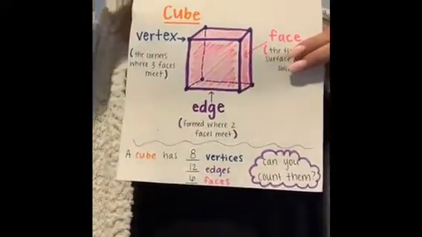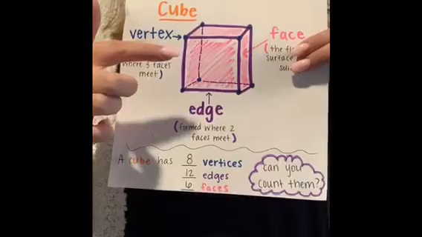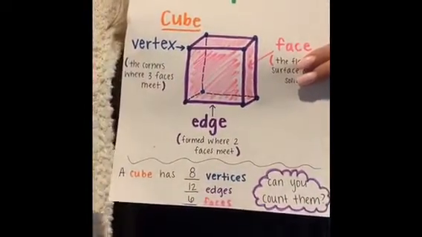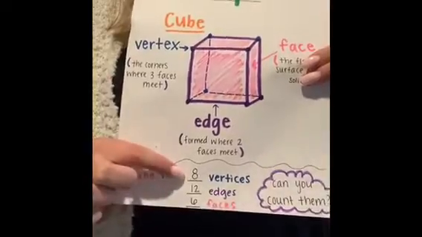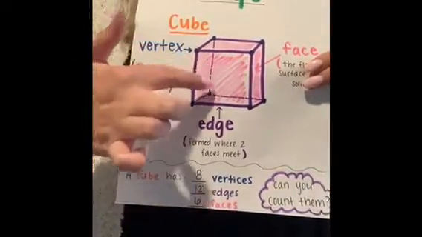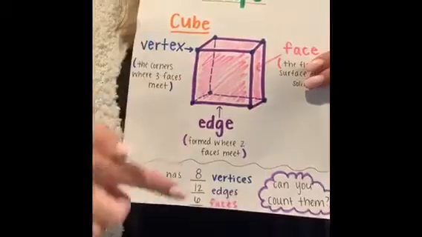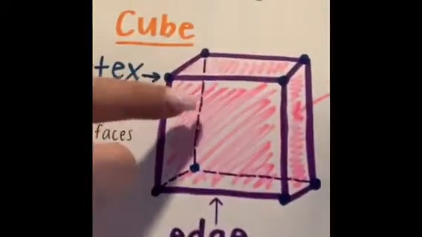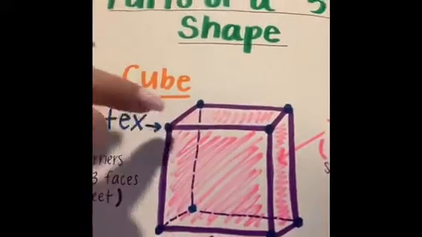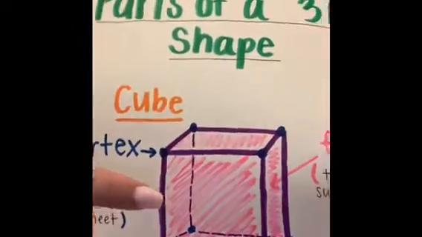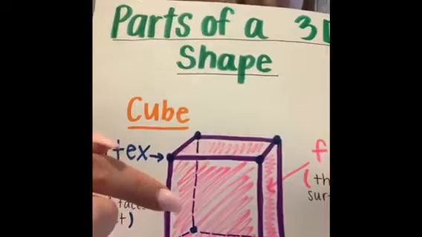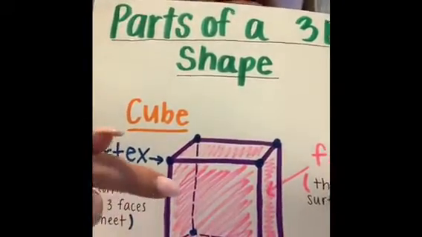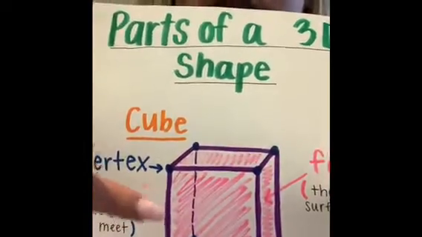And so I want you guys to go ahead and look back at this, and I want you to count with your parent and just make sure that you have 8 vertices, 1, 2, 3, 4, 5, 6, 7, 8, 12 edges, and back here, these little dotted lines, that's so you guys can kind of see through the cube, because I know it's going to be difficult, you can't see through a solid shape, and so I drew dotted lines to let you guys know that they're there.